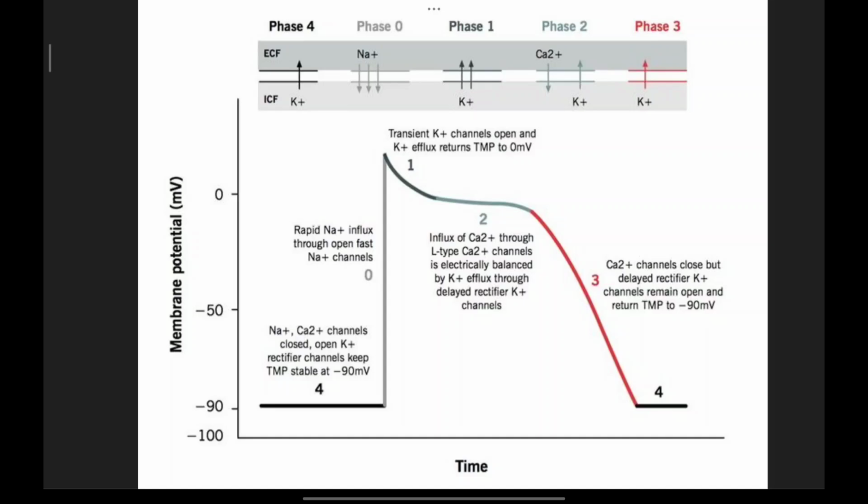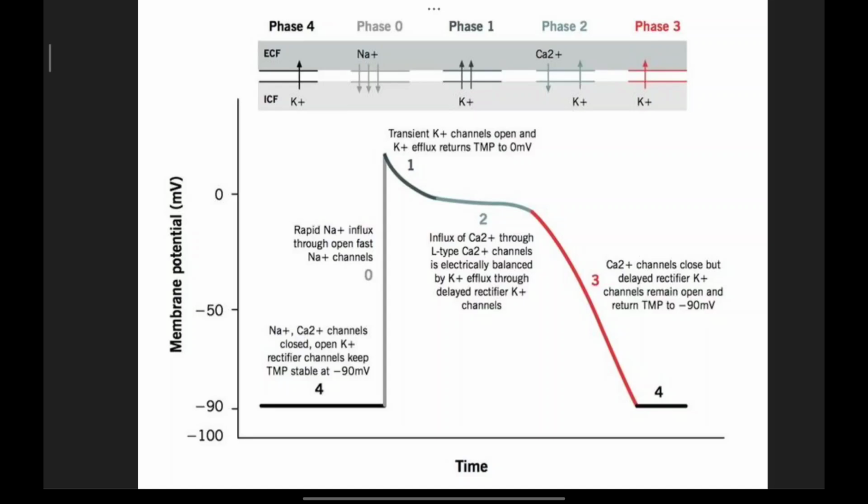Once phase 2 is over, there is a phase 3 where the calcium 2 channels close, but the delayed potassium channels remain open. There is return of TMP to minus 90 millivolt. Once the calcium channels are closed, the potassium channels still remain open, allowing a return back to the resting phase.